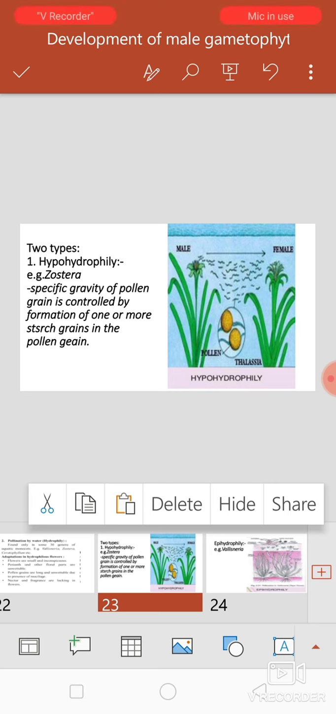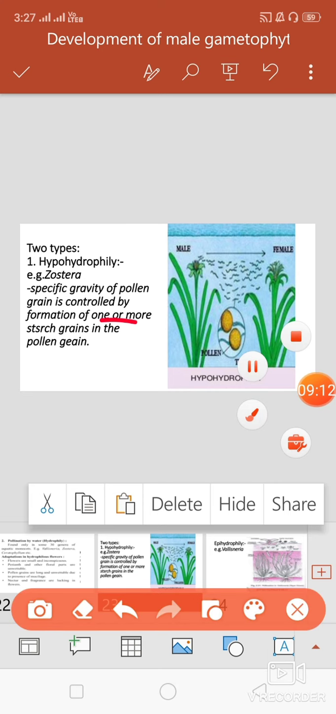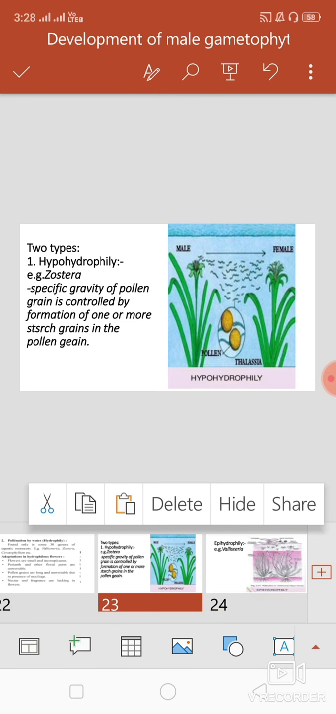Here the pollen grains are heavier than water. Actually, the specific gravity of the pollen grain is controlled by the formation of one or more starch grains present in the pollen grains, right? So here specific gravity is maintained by the formation of starch grains. So in hypohydrophily, pollen grains are heavier than water, so they sink down and are caught by the stigma of the female flower, and the pollination process takes place, right? Example, Zostera.